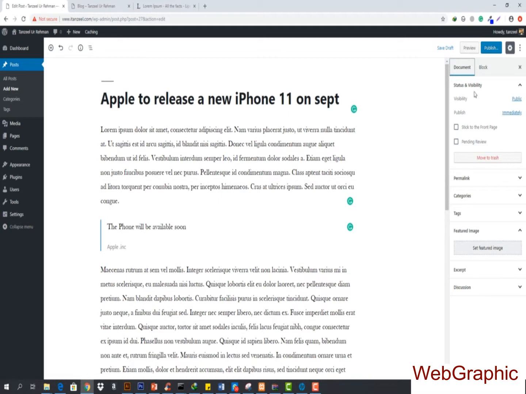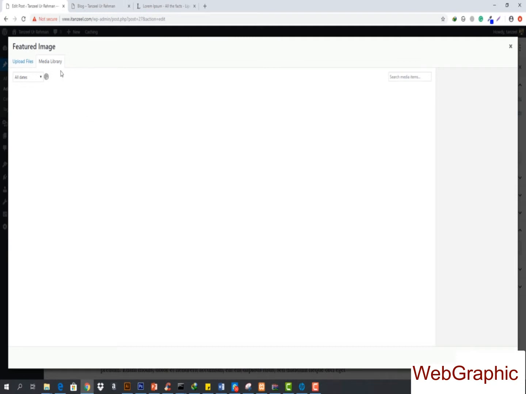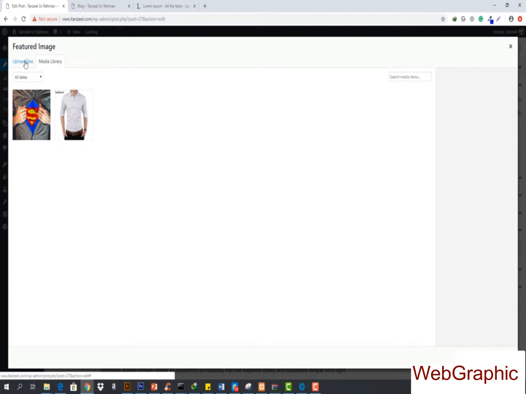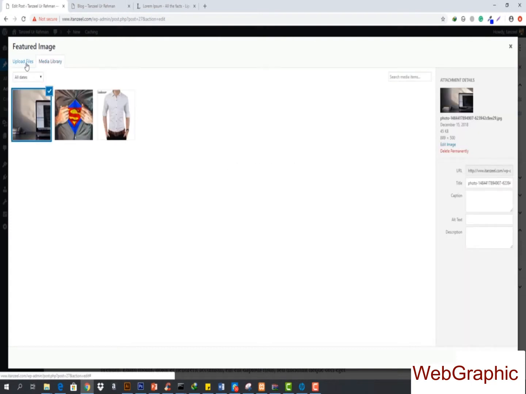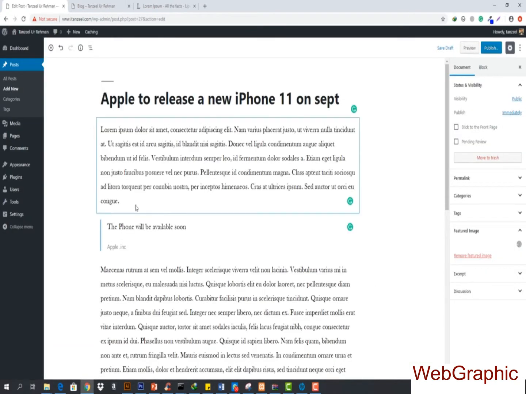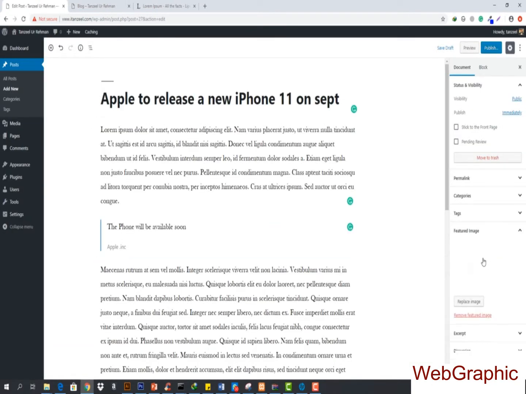I want to go to the document, and I also want to set the featured image. So this is going to be coming up here. Now I just upload any image, and let's get an iPhone image. I couldn't get an iPhone, but I did have this Mac one. So I'm just going to hit upload and select it, and you can see this post is right here.